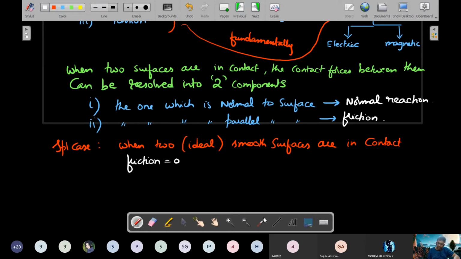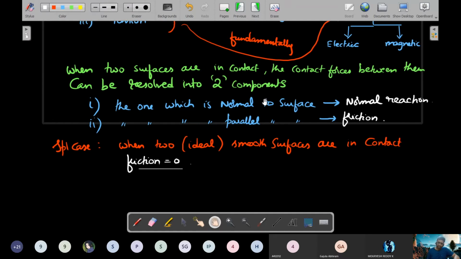So this week, to keep matters simple, because we are starting out in this topic, we'll be taking the friction as 0, and we'll deal with friction separately in a different week altogether. So all our problem solving during this week will revolve around frictionless surfaces, frictionless, smooth. These are the words that we'll be using.